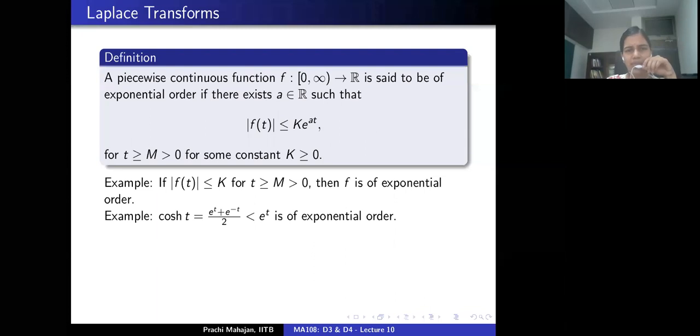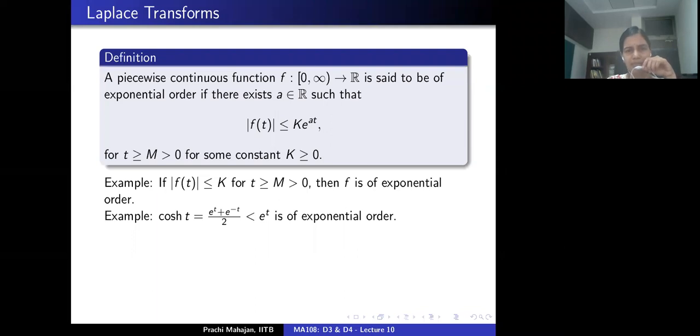Let's take one more example. Let's consider the hyperbolic cosine function. Remember, this is by definition (e^t plus e^(-t)) divided by 2. Clearly this is at most e^t, and this is true everywhere for all t. So this tells you that cosh t is of exponential order, right? Okay, all right.